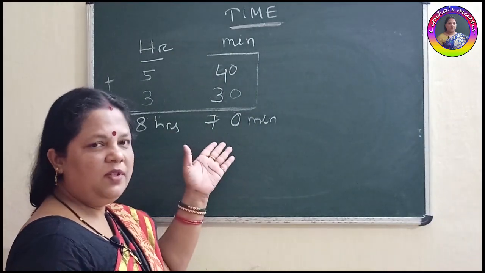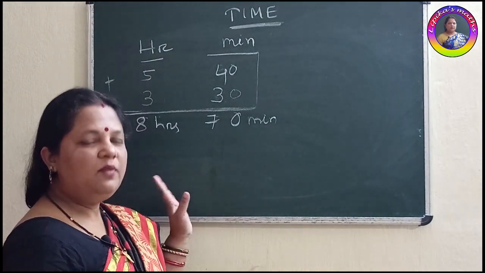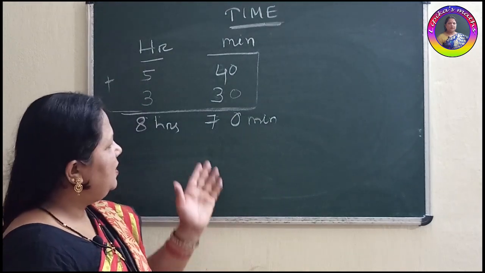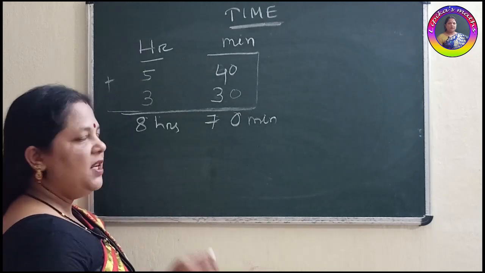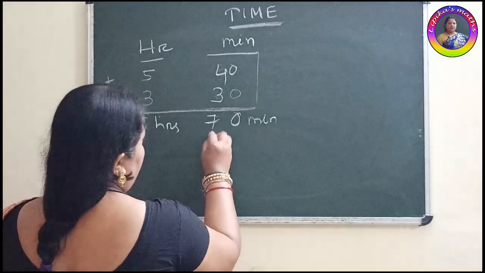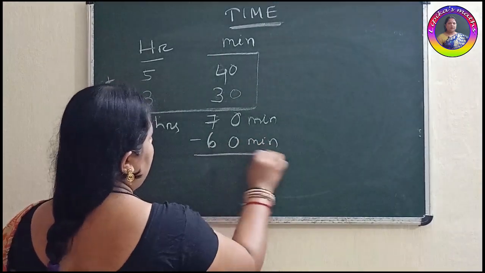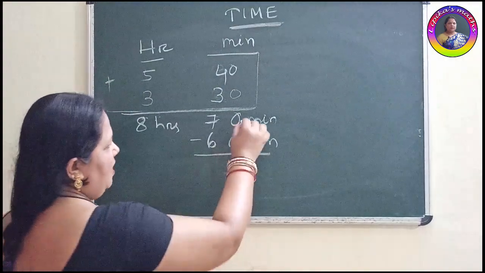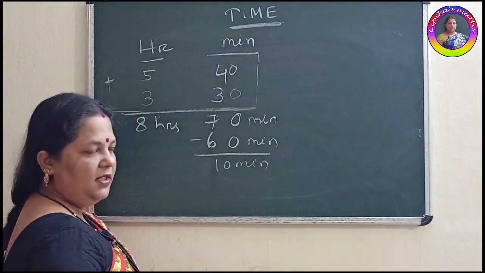But what is this, children? We don't count 70 minutes. We only calculate up to 60 minutes. We know 1 hour is 60 minutes. Then what to do with 70 minutes? We cannot keep 70. So here one thing you need to do: you will subtract 60 minutes from this. Clear? Then how much is it coming? 10 minutes only is left. Got it?